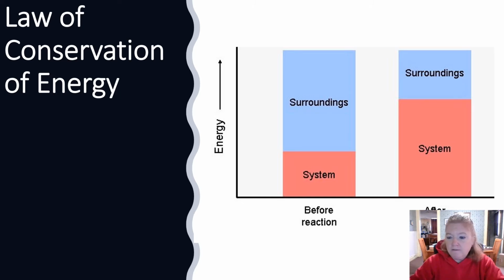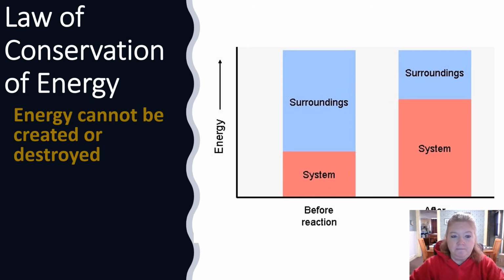The law of conservation of energy is important. It says that energy cannot be created or destroyed. It can change form. So if you look, the total amount of energy up here, total amount stayed the same, but energy here moved from the surroundings into the system. So the amount of energy in the system went up and the amount of energy in the surroundings went down, but the total amount of energy stayed the same. That's the law of conservation of energy.